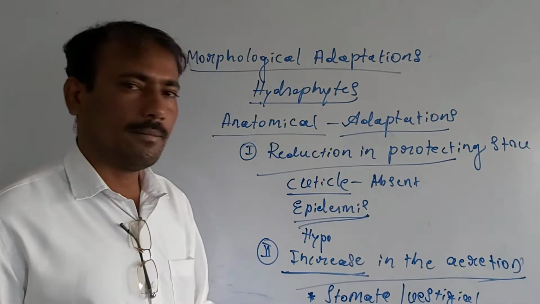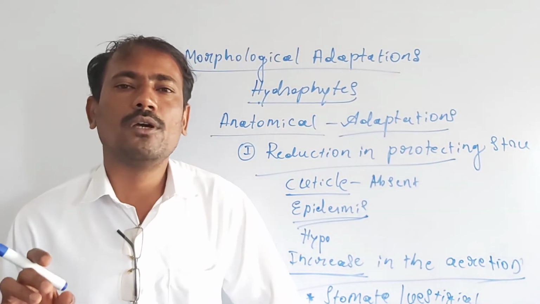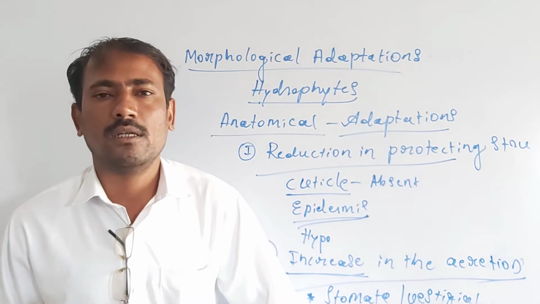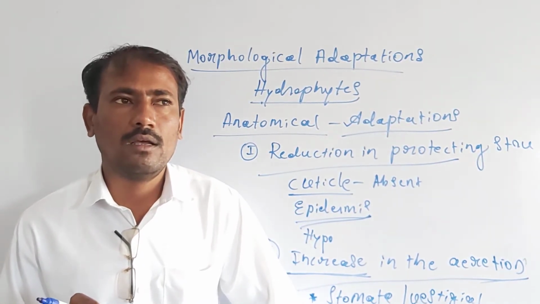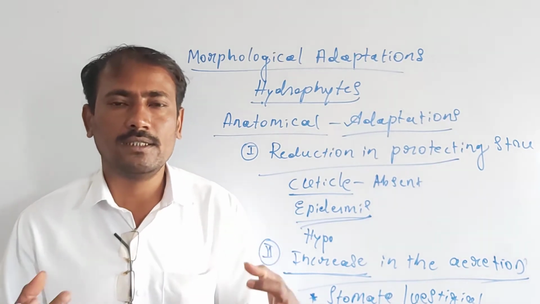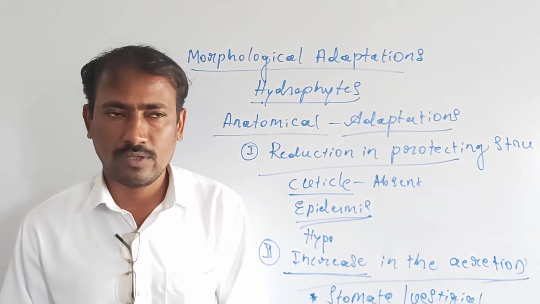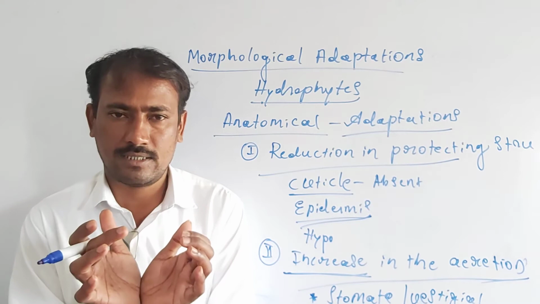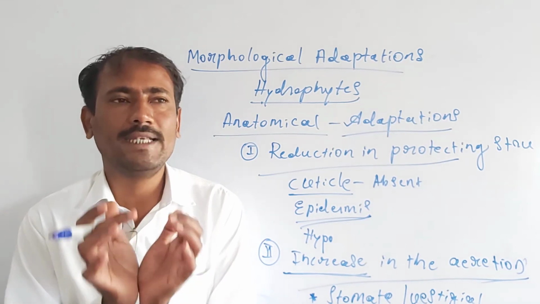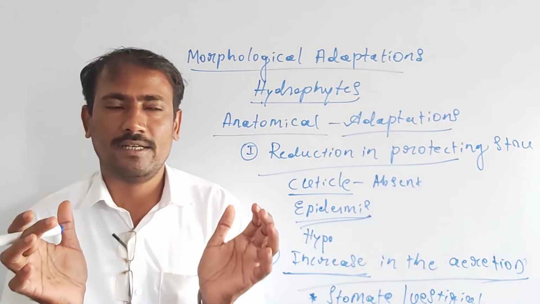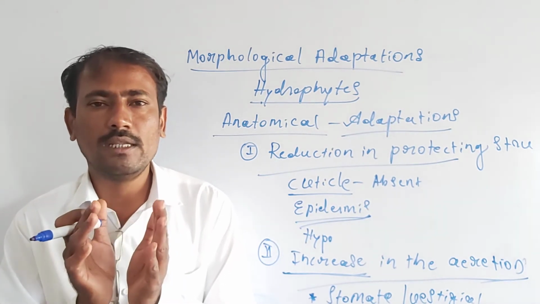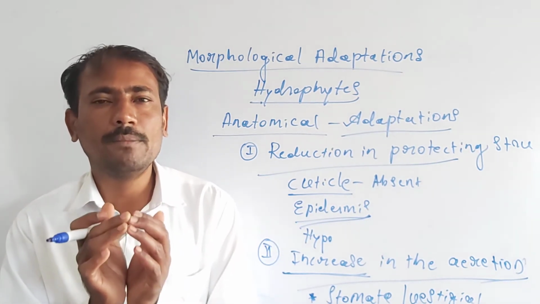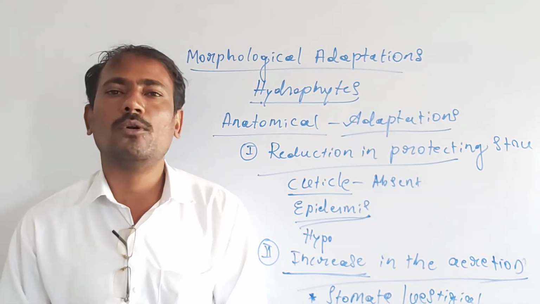So aerenchyma not only gives buoyancy to the water plants, but also helps the plant to get more oxygen. As the air chambers of the aerenchyma tissue contain a lot of air, it may be carbon dioxide or oxygen. So this aerenchyma tissue helps the plant to get more amount of oxygen.